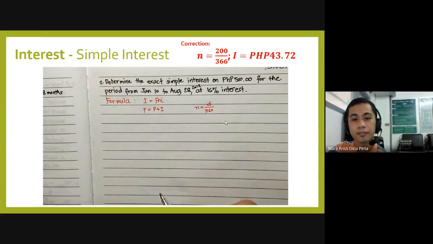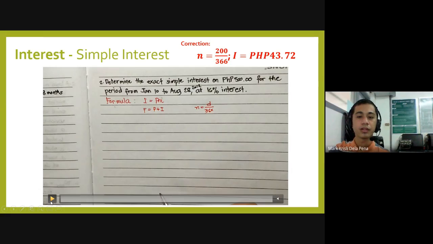Now take note, you have January 10, August 28, 2012, the month, the date, and the year are stated, which means we will use exact simple interest. Then, based on the given values, we have the following.